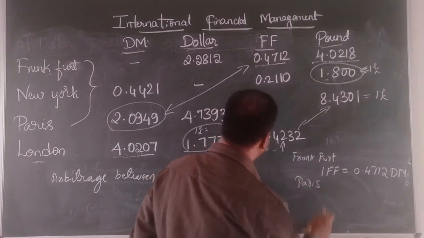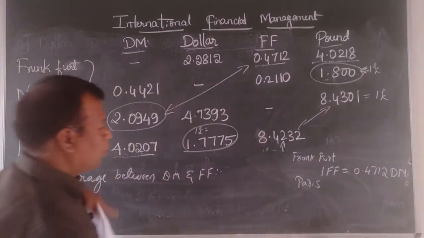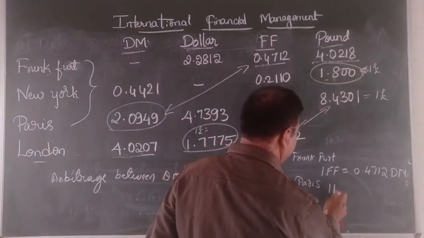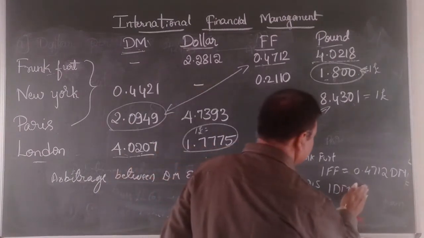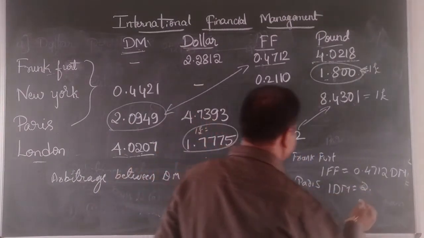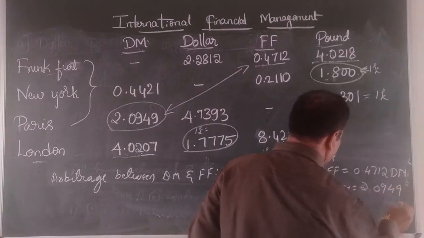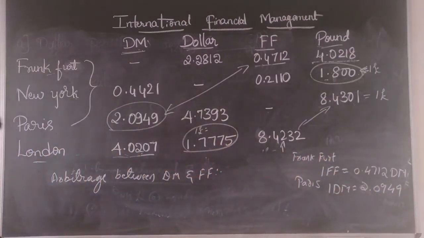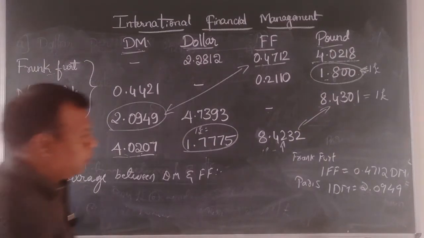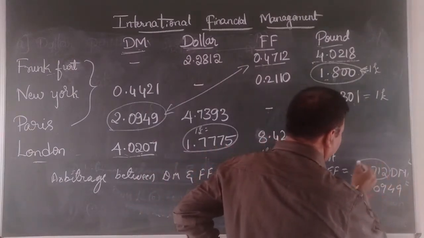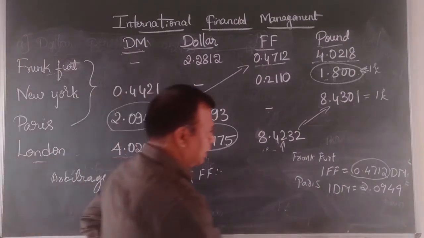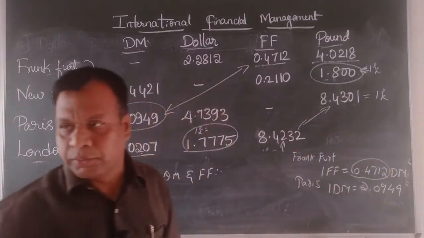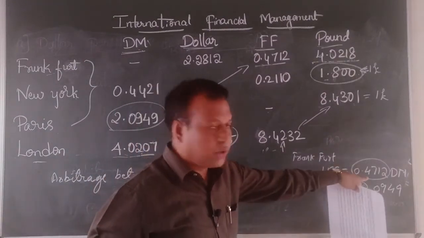Okay, and again we come to Paris. In Paris, as mentioned, it is 1 unit of foreign currency, so 1 DM is equal to 2.0949. Hence, what should we do? We should convert this 0.4712 into an indirect quote. It is in a direct quote, so we should convert it into an indirect quote.